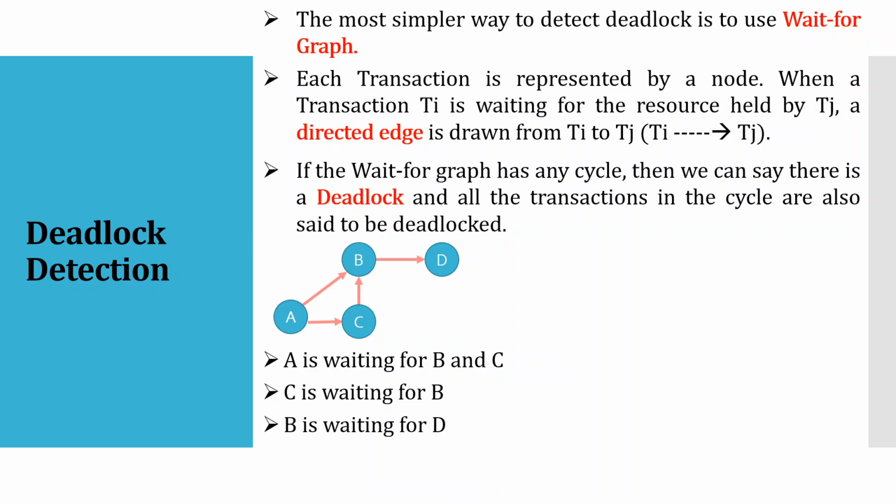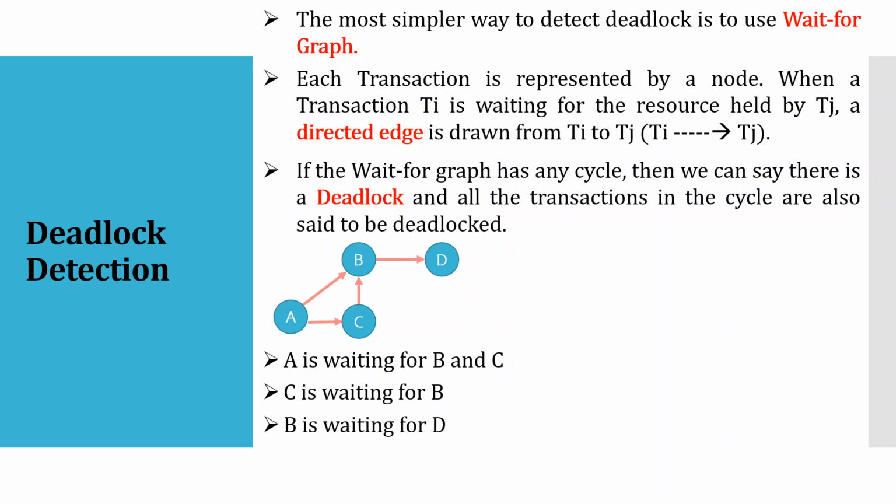So do we have any cycle here in this scenario? Does any of the transactions form a cycle here? Yes or no?